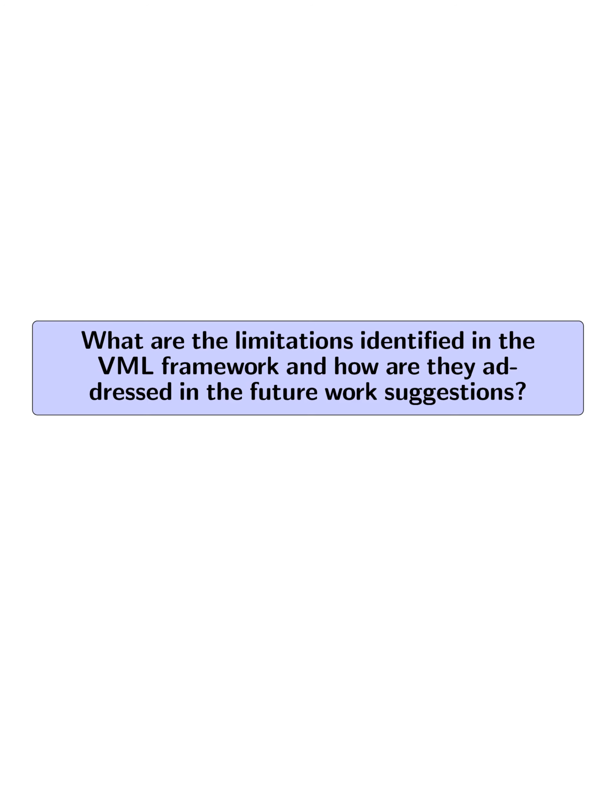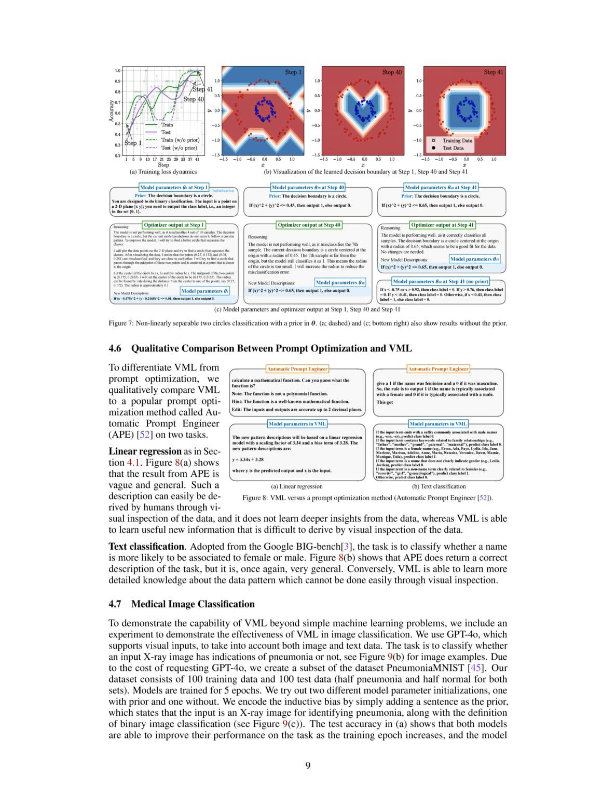What are the limitations identified in the VML framework, and how are they addressed in the future work suggestions? The limitations identified in the VML framework include a relatively large variance in training due to stochasticity from LLM inference and prompt design, output numerical errors in LLMs, leading to fitting errors, and constraints on input data dimensionality and batch size imposed by the context window of LLMs.